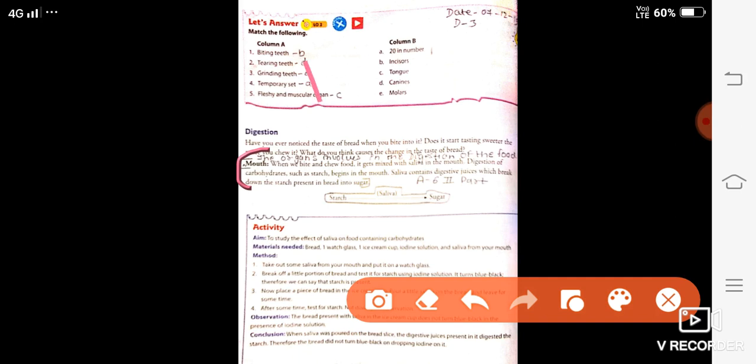First you will write the definition of digestion. You will write from the front page, from the nutrition page. Then you will write, the organs involved in the digestion of food are. Then first organ, mouth, and you will write it from here: when we bite and chew food, it gets mixed with the saliva in the mouth, from here till into sugar.